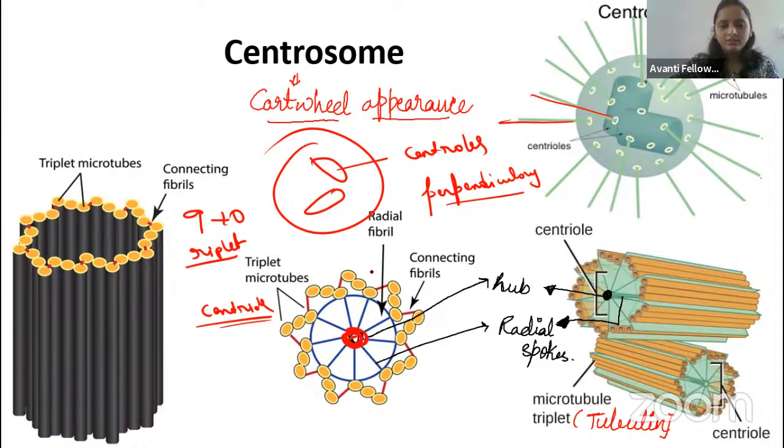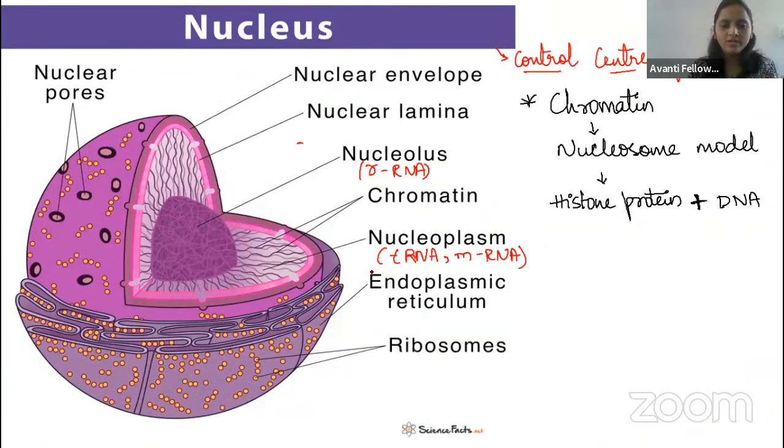Then coming to the nucleus. You all know that the nucleus is the control center of the cell. It is a double membrane cellular organelle, made up of the nuclear envelope. The nuclear envelope is continuous with the endoplasmic reticulum, and on that you can see the ribosomes, right, guys? Coming to the membranes, there are the outer envelope and the inner membrane. And inside the nucleus, we can see the nucleoplasm.